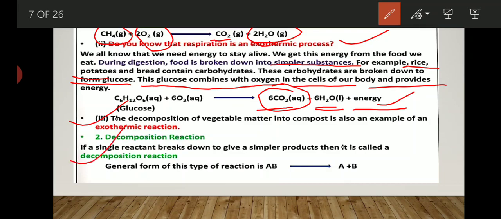Basically decomposition reaction is of three types: thermolytic decomposition reaction, photolytic decomposition reaction and electrolytic decomposition reaction. We can call them thermolysis, photolysis and electrolysis. Thermolysis means, thermo means heat, lysis means breaking. Whenever there is a breaking of any chemical compound through heat, that type of reaction is known as a thermolytic decomposition reaction.